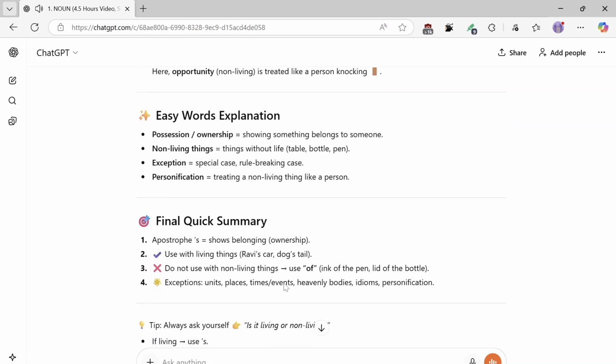Easy words explanation. Possession, ownership, means showing something belongs to someone. Non-living things means things without life: table, bottle, pen. Exception means a special case, a rule-breaking case.